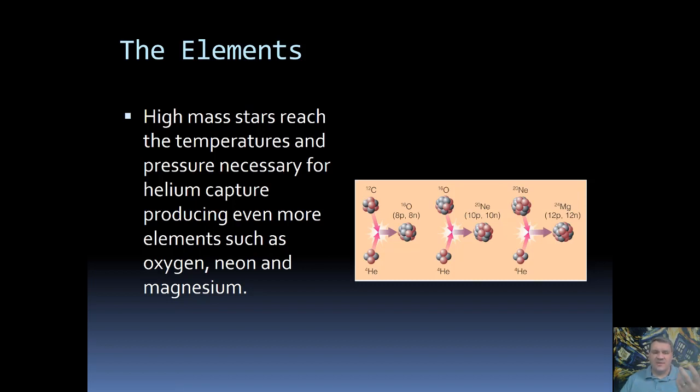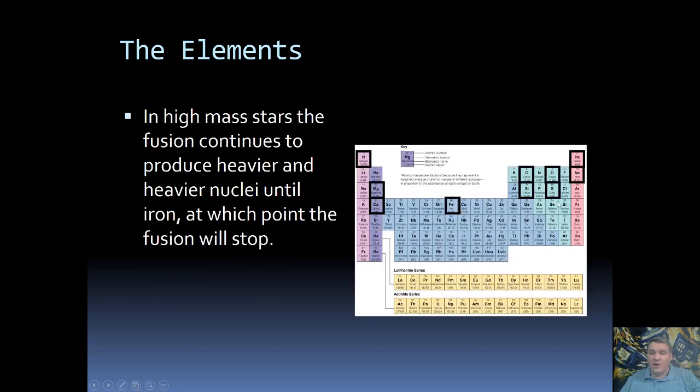Then, in these high mass stars, we're able to continue fusion through helium capture. Helium capture is what it sounds like. The nucleus captures a helium. So carbon with a helium turns into oxygen. Oxygen with a helium turns into neon. Neon with a helium turns into magnesium, and so on, slowly building up the nucleus larger and larger and larger. Now this process will go all the way up until iron.